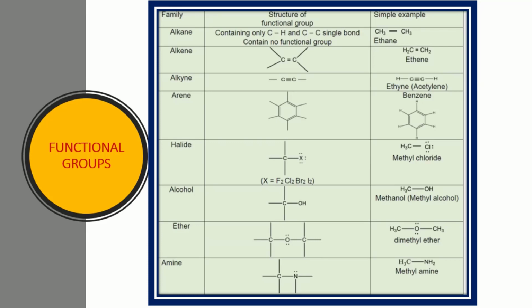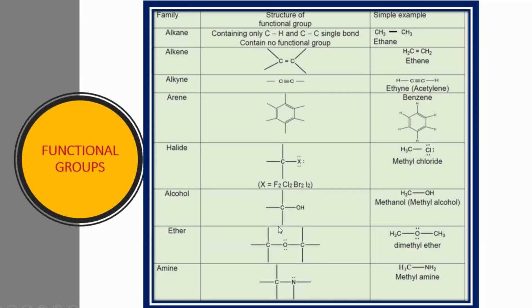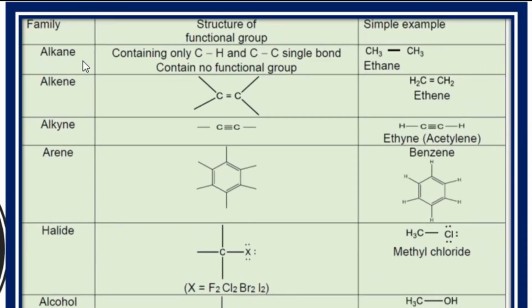So this functional group chemistry is very important as far as organic chemistry is concerned. And the next chapter will be about these functional groups. So let's discuss some families of the organic compounds on the basis of their functional group. For example, first we have the alkane. Alkanes have no functional group, just like ethane, propane.